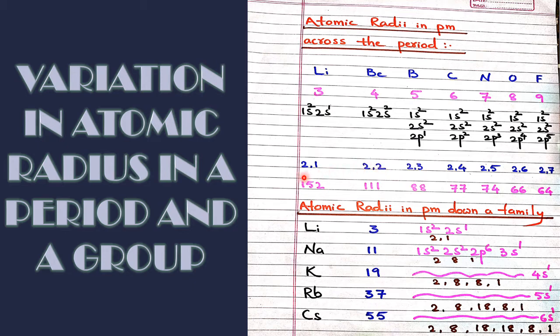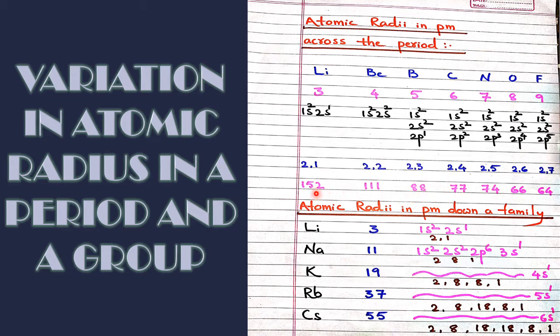Because of the increase in the number of protons in the nucleus when you move from left to right, and because of no extra shell being created, with entry in the same shell, the nucleus starts pulling the outer electrons. That is the reason for the reduction in the radius. The pull is less here, but the pull is there, guaranteed. Why the pull is less here, we discuss in ionization enthalpy. But definitely atomic radius is decreasing from left to right.